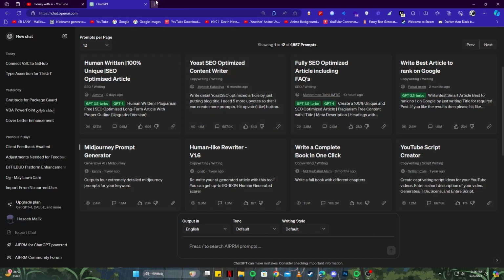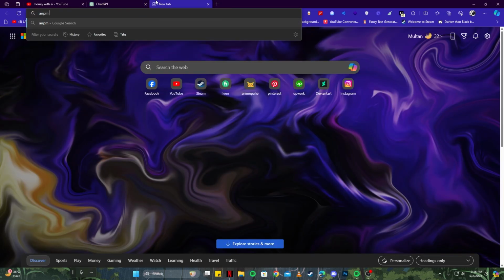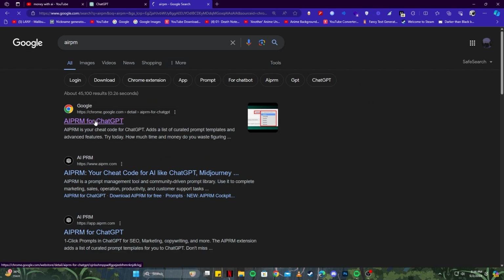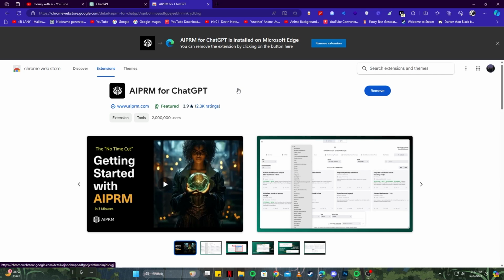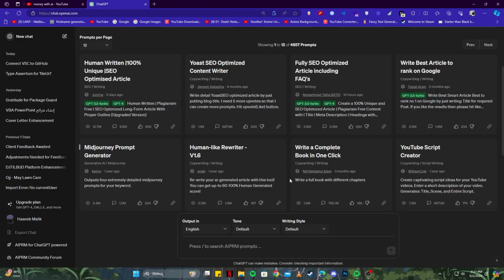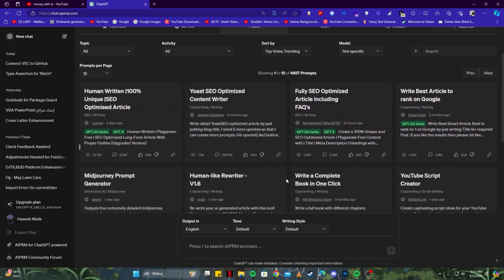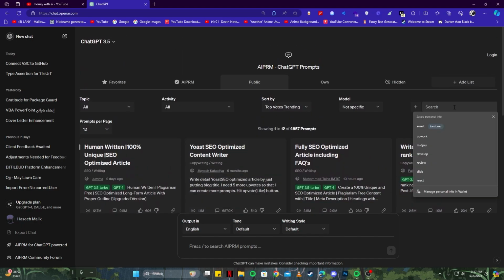And the extension is called AirPM. So search for AirPM and you see the first link here. Just open that up. Even if you are on Edge or Chrome, you can install that. And as you can see, it is already added into my browser. So go ahead and do the same. Once you have installed the extension, you will have a page like that. And here, I want you to write Midjourney.